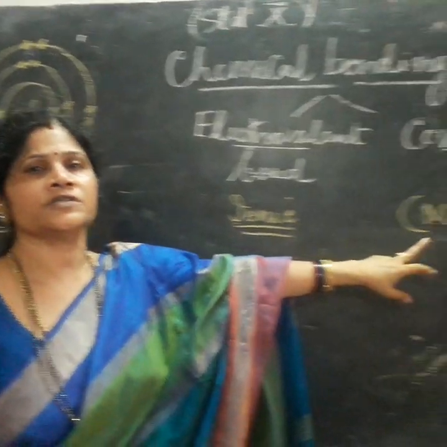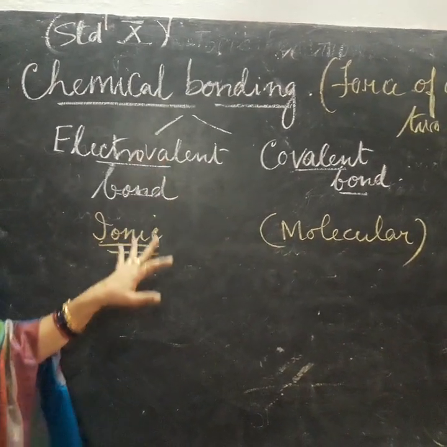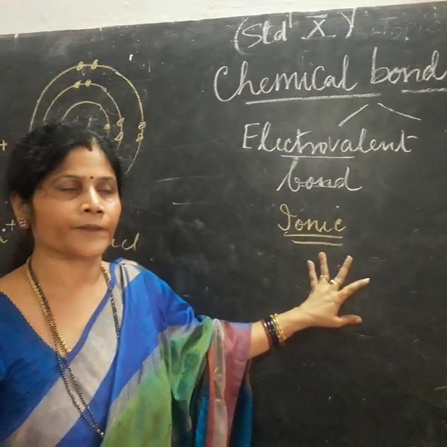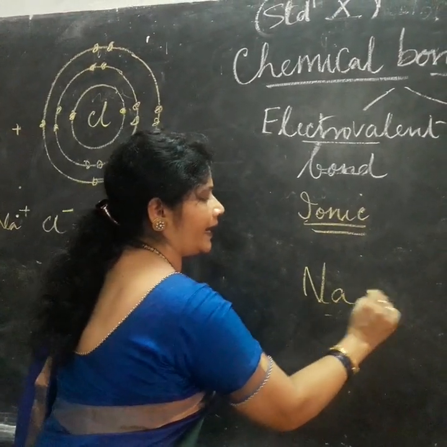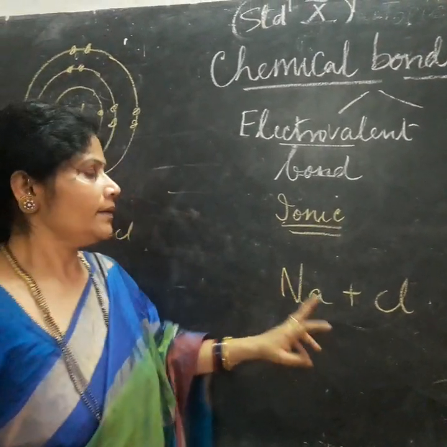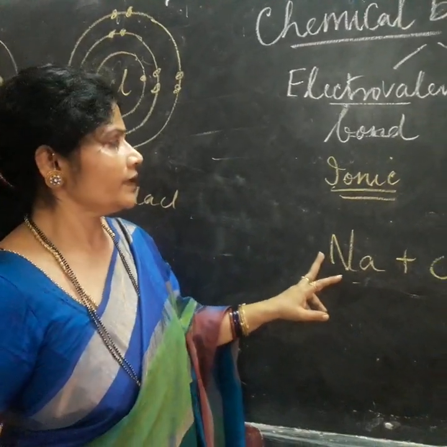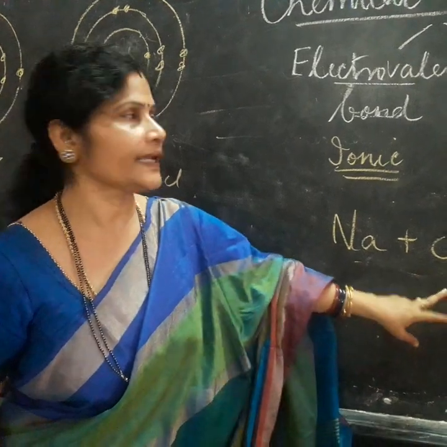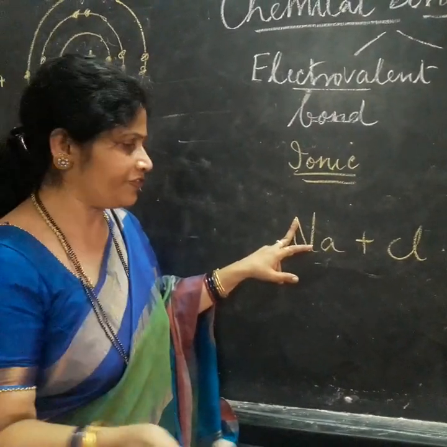Now covalent bonds result in the formation of molecules. We will read about covalent bond later. Now let's see what is electrovalent or ionic bond. A bond formed between a metallic atom and a non-metallic atom, we call it an electrovalent or ionic bond. Now, the clear definition.